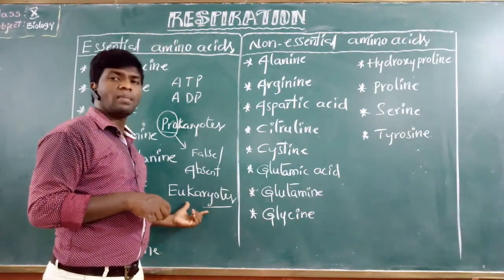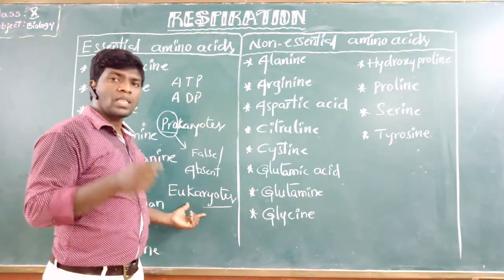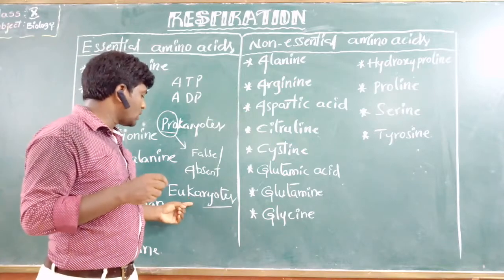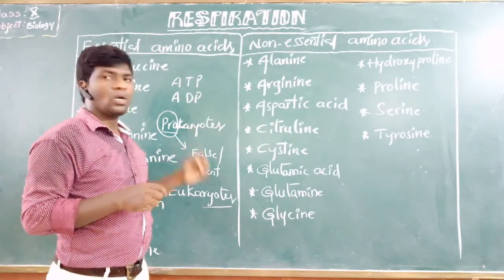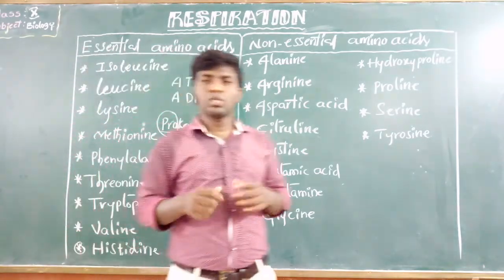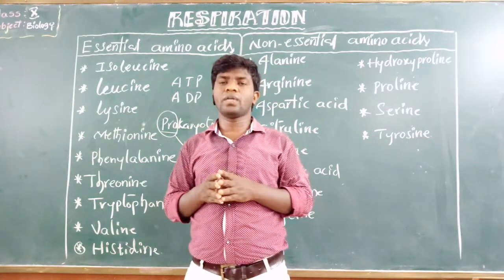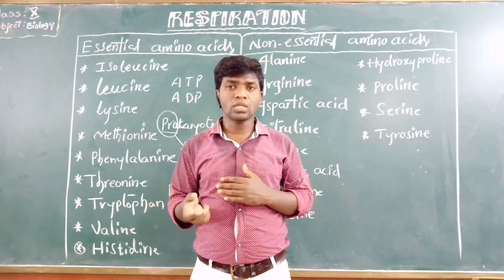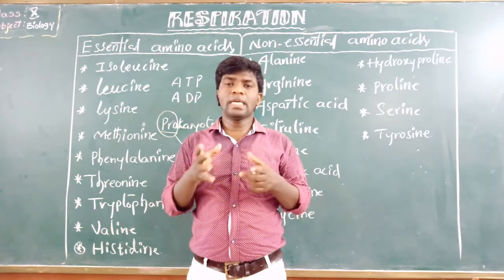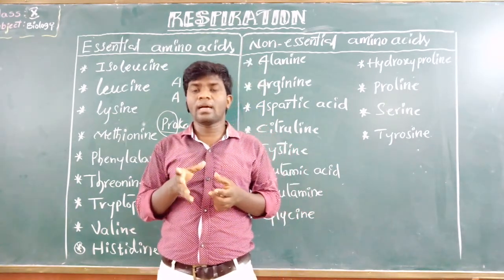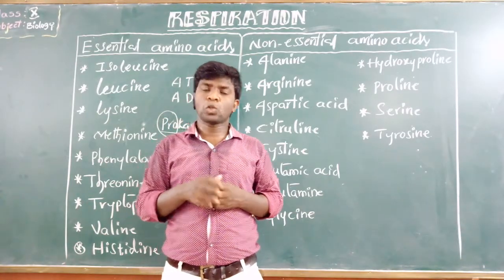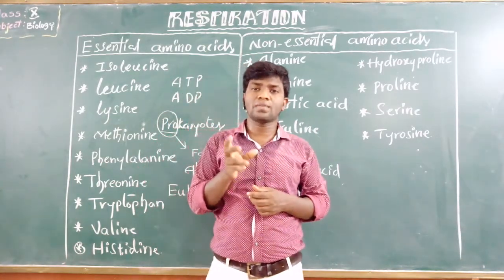In these eukaryotic cells, the nuclear membrane is very clear. So these are the eukaryotic cells, and these are the prokaryotic cells. These are the differences between prokaryotes and eukaryotes. In this regard, mitochondria are absent in prokaryotes. So in prokaryotic cells, mitochondria are absent.